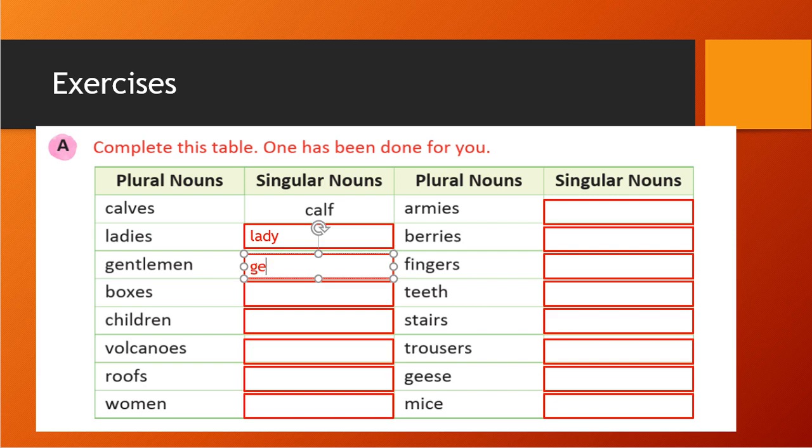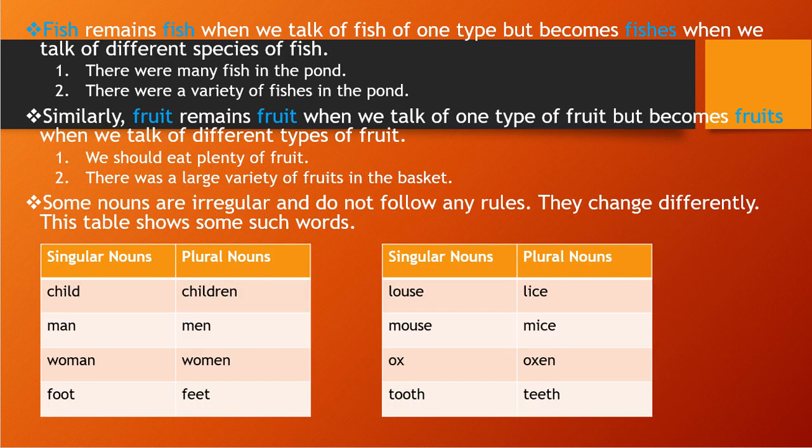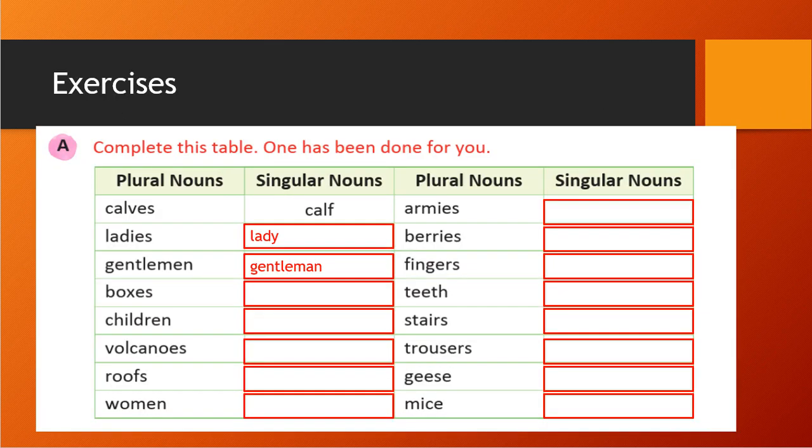If you remember, then it will become gentleman. It will not become men. Men is plural, singular is man. This last point only we have discussed. You see, man and men. So similarly, gentlemen becomes gentleman. Boxes will become box. Correct. Children will become child. If you know the examples, you can easily answer. Volcanoes become volcano, right?